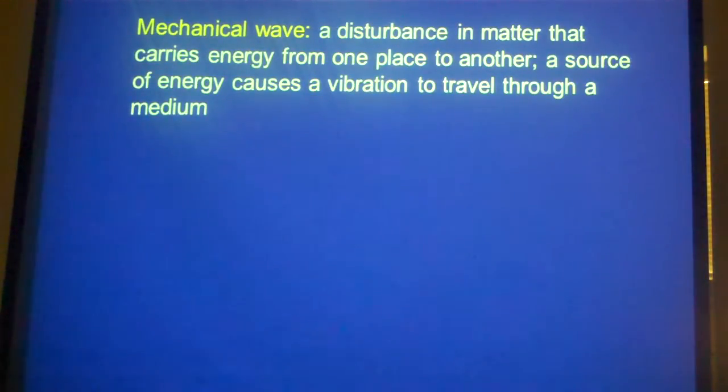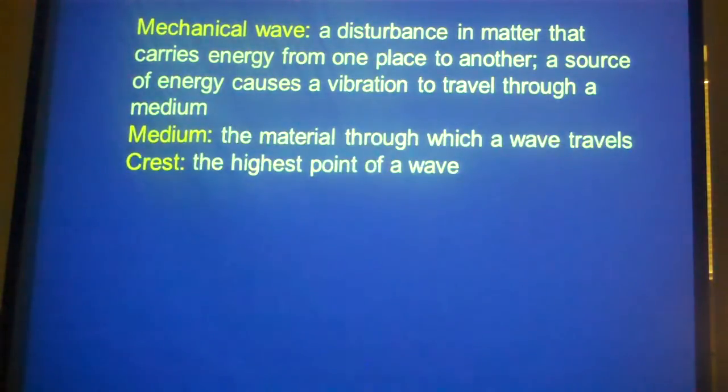Waves, again, just like everything we've been talking about recently, are a source of energy. A wave is moving energy through whatever it's running through, and what it's going through is called a medium. So the medium is the material through which the wave is moving. That would be water, or it could be air, it could be your eardrum. That's where the waves are happening.